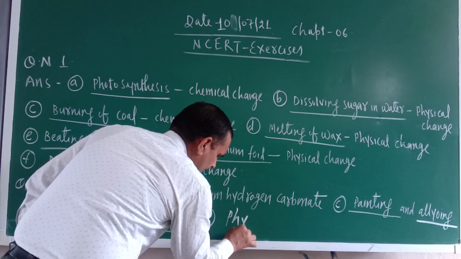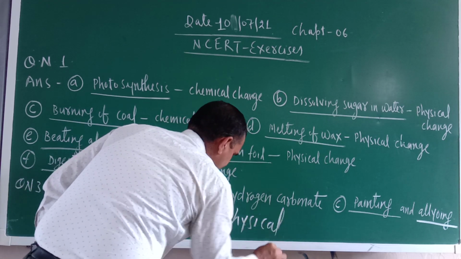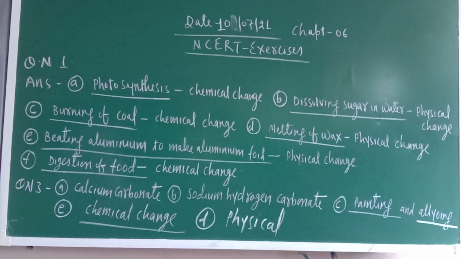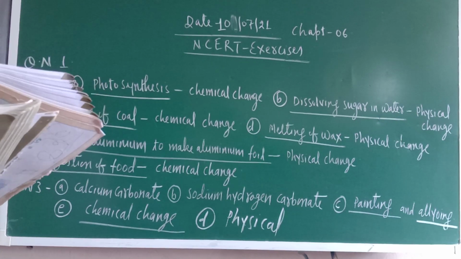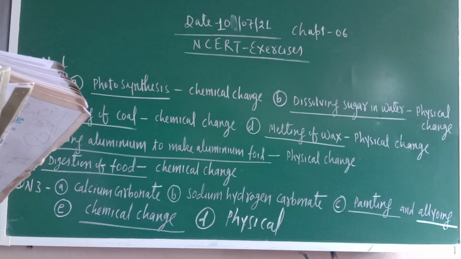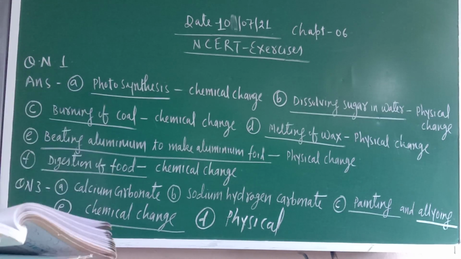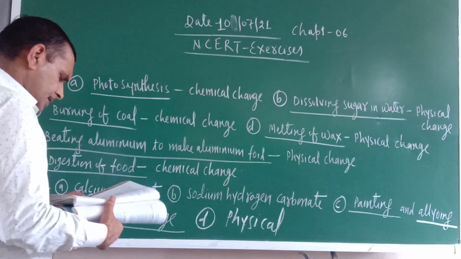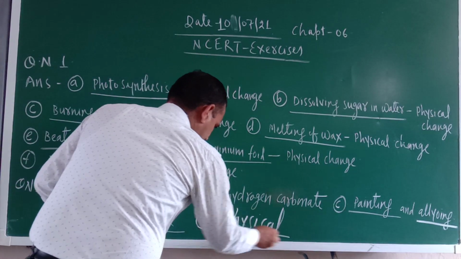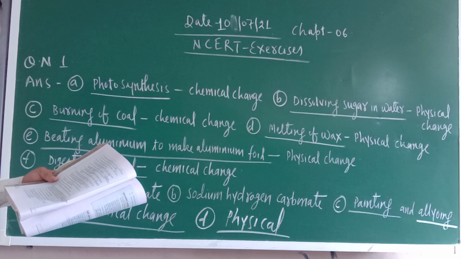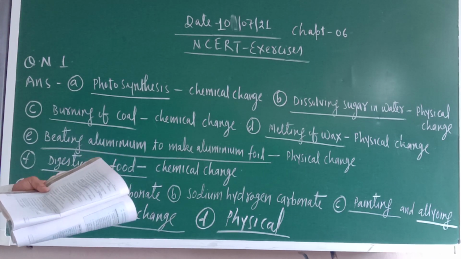D is physical, and E is chemical change. What is D? D is: changes in which only physical properties of a substance change are called physical change. This is a physical property, so in D you have to write physical.